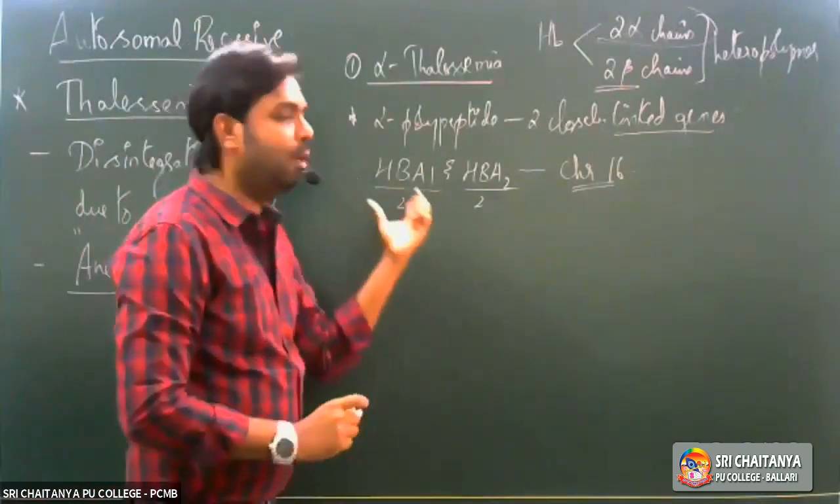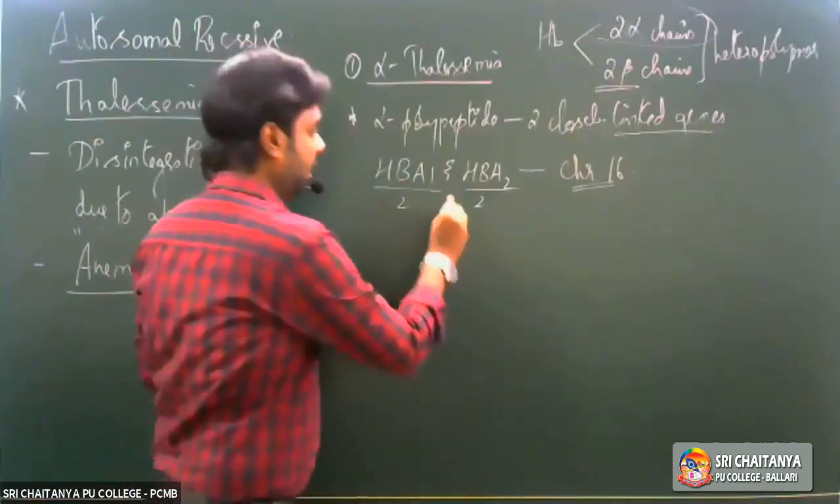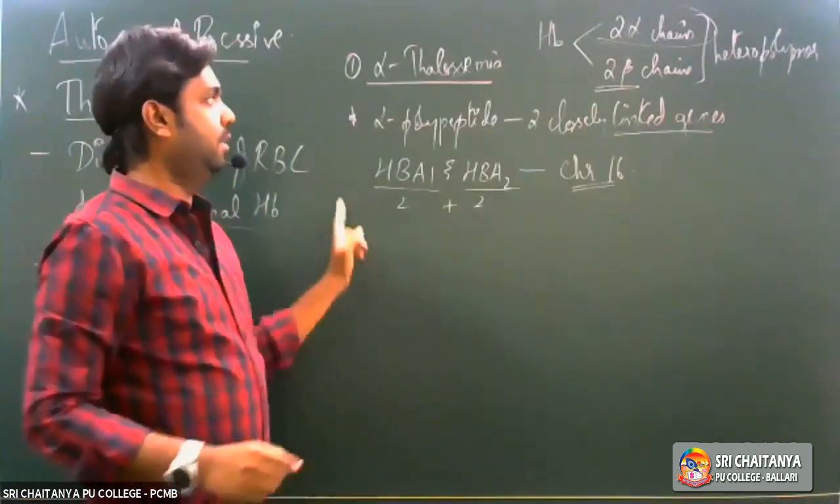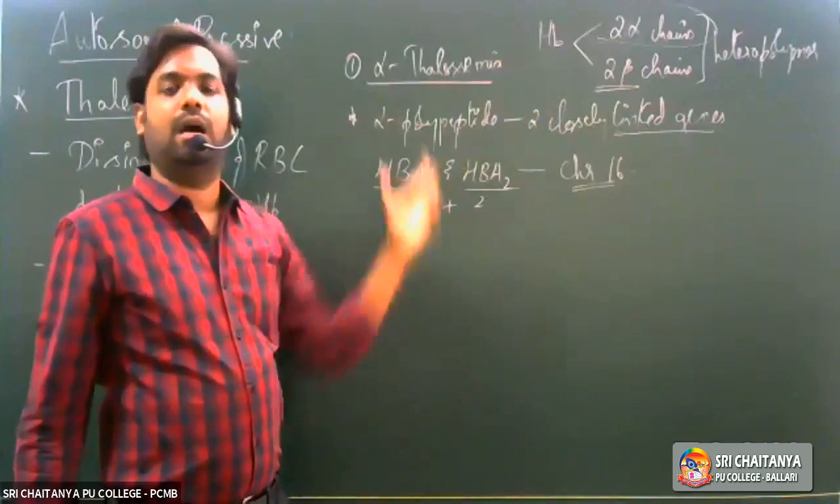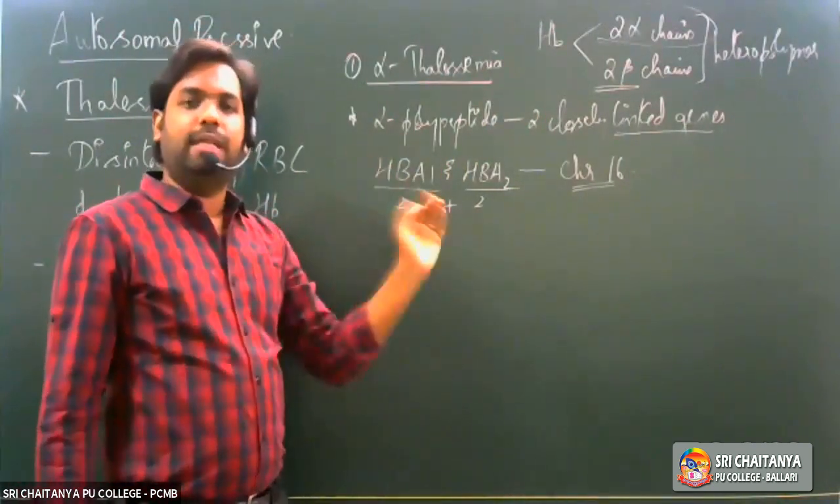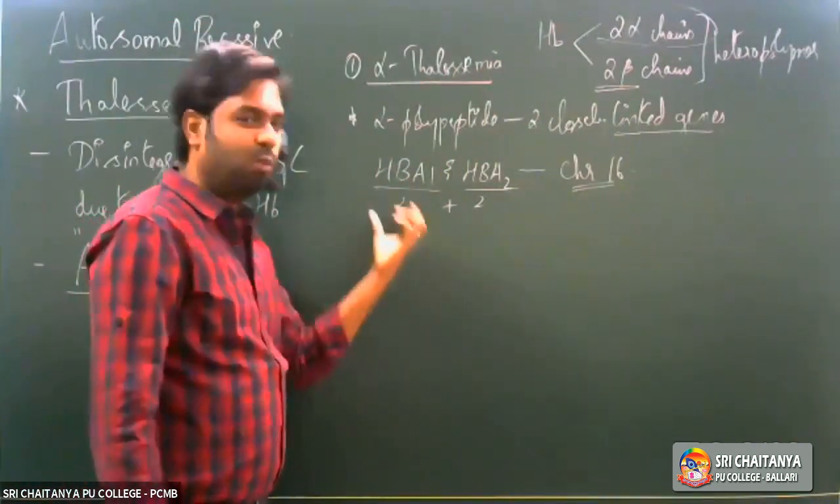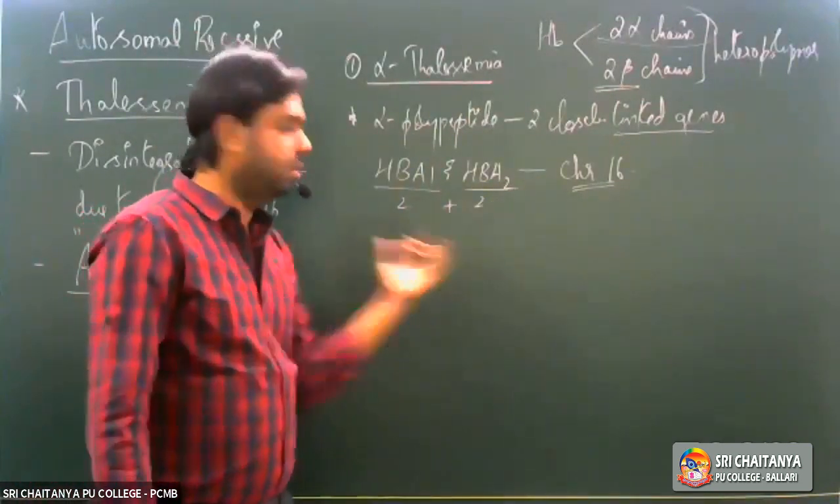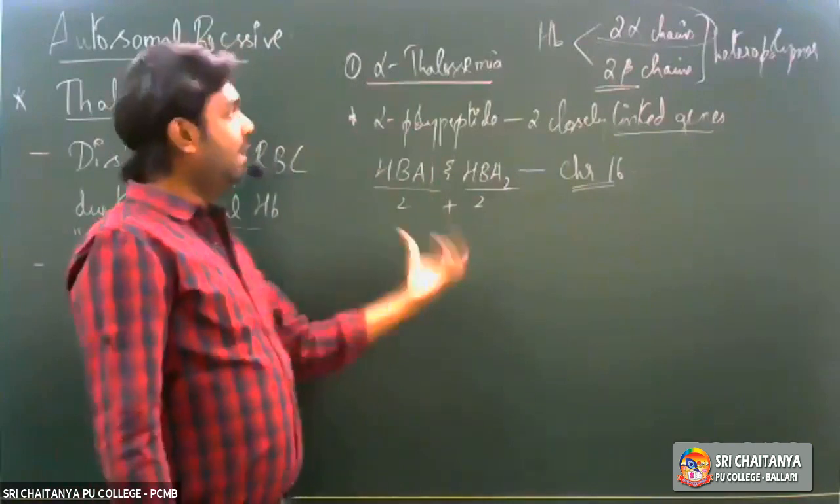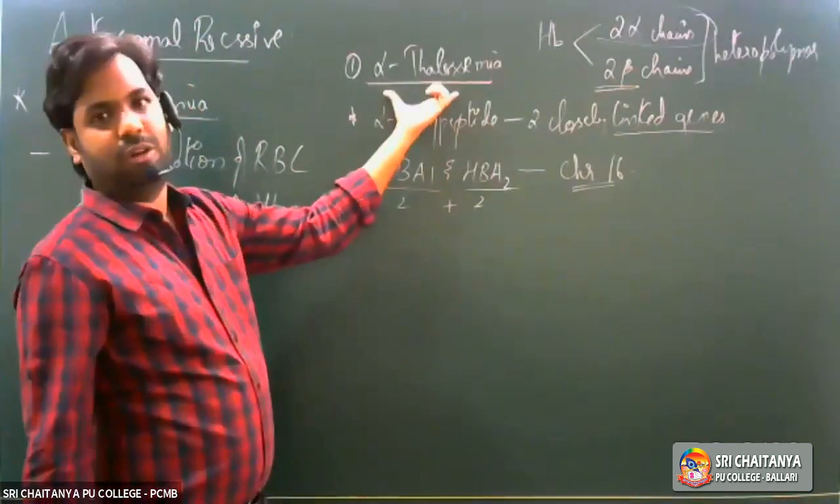Mutation in either one allele out of the four alleles. So here the total number of alleles that are responsible for the synthesis of alpha chains is four, right? So any sort of mutation in either one allele or more than one allele of all the four alleles would lead to this particular condition called alpha thalassemia.